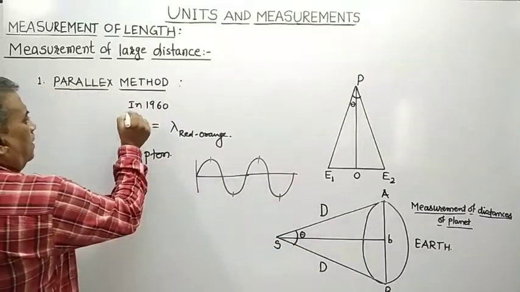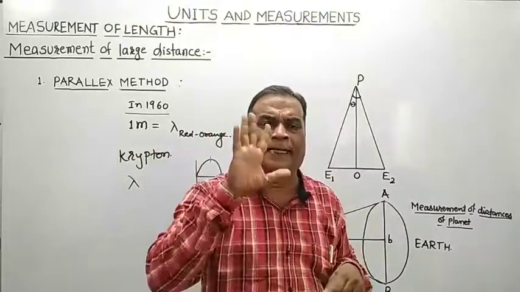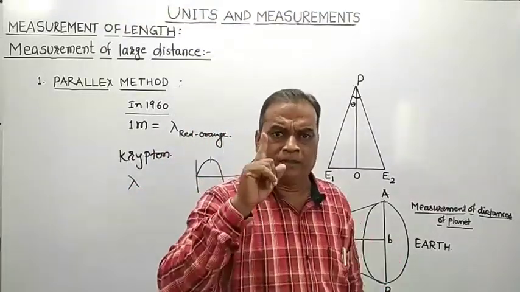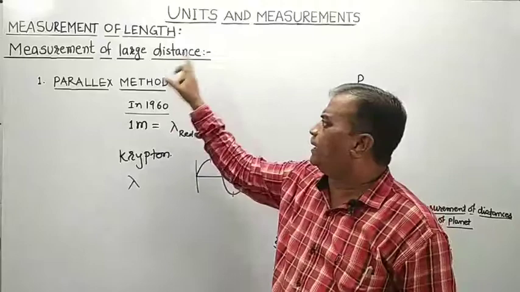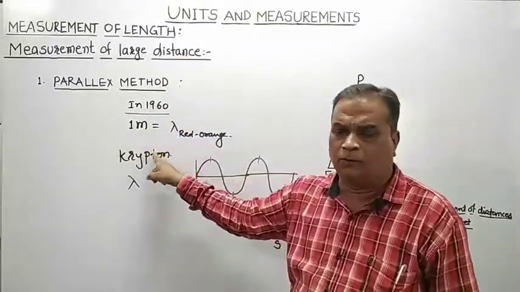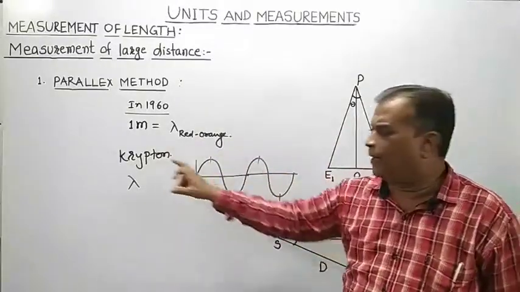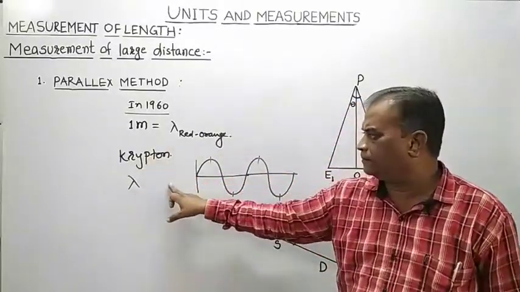So, as per international convention in 1960, SI unit of length is meter, and 1 meter is equal to the wavelength of red orange light emitted by atom of krypton.